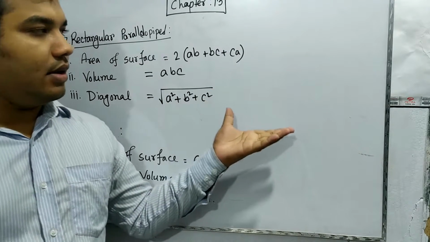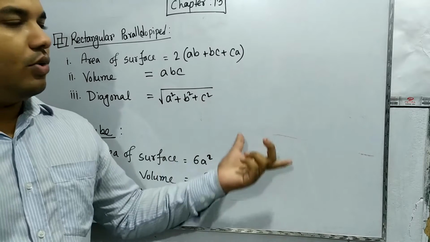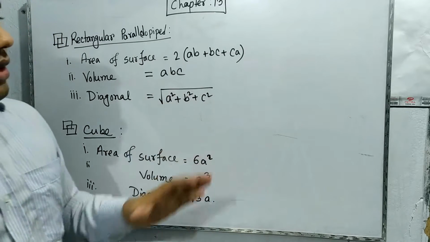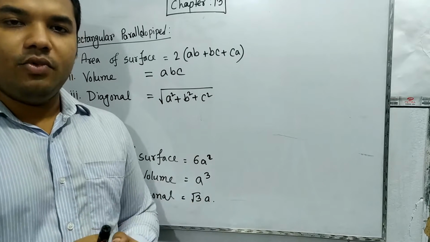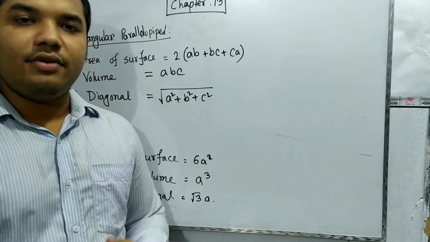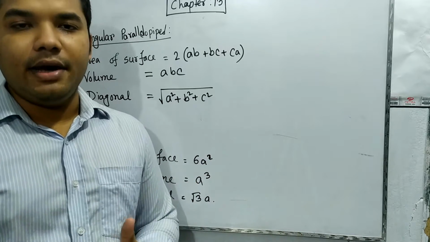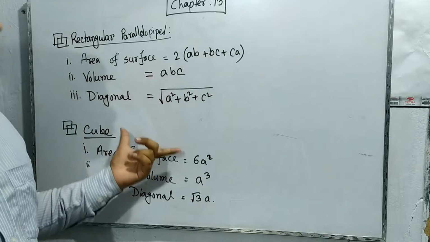There will also be some circular parts, cones, or cylinders. So different types of shapes we will get. At the time, we need to know how we can find the area of those shapes. That's why we need to know some formulas.